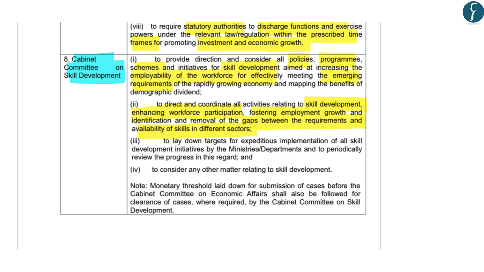It also lays down targets with respect to implementation of all skill development initiatives taken by the concerned ministries and departments, and periodically reviews the progress in this regard. So these can be said to be some of the important functions of the Cabinet Committee on Skill Development.